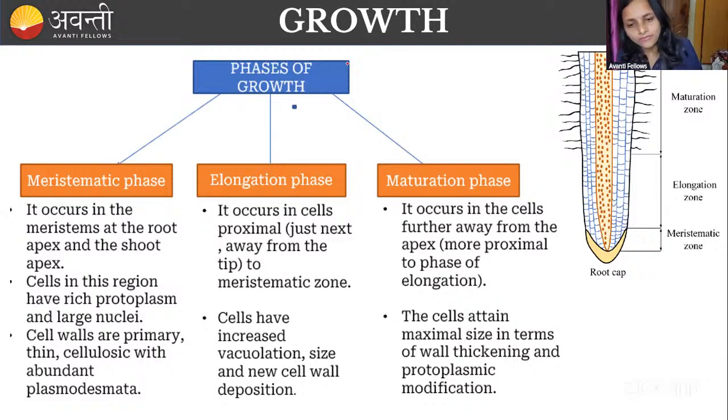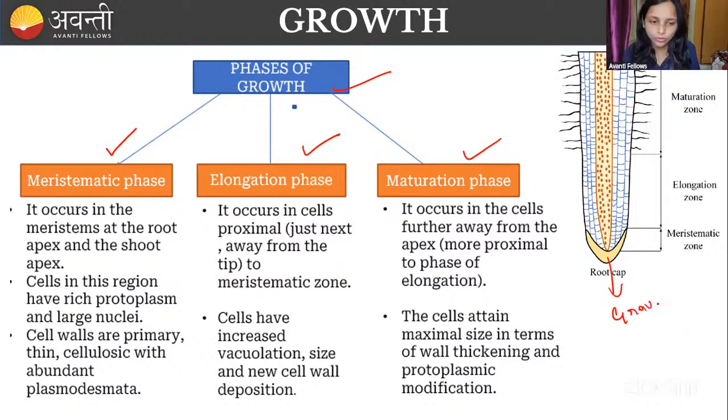Then we'll go to the phases of growth. Here, the phases of growth are important. You have to remember the points, guys. There are three phases: the meristematic phase, the elongation phase, and the maturation phase. Here you can see that the root cap helps in the perception of gravity. Geotropism, we know, right?